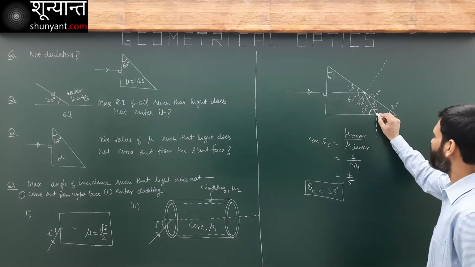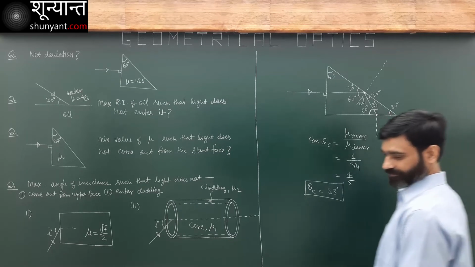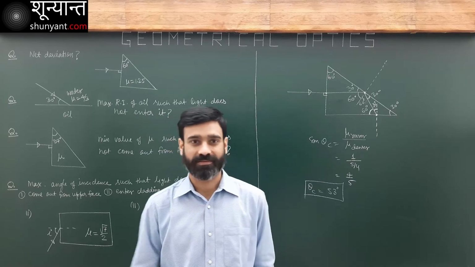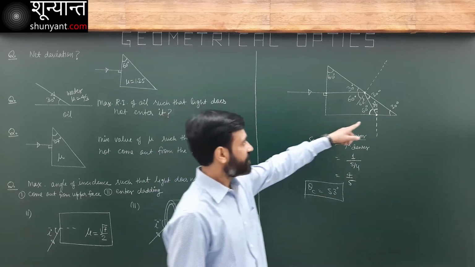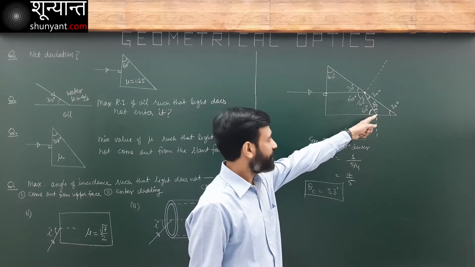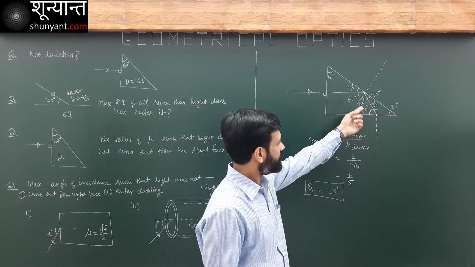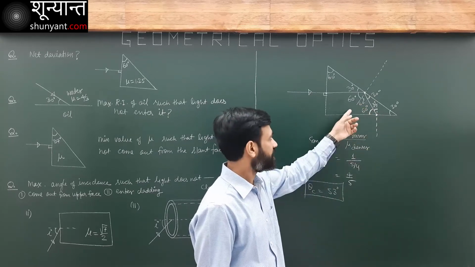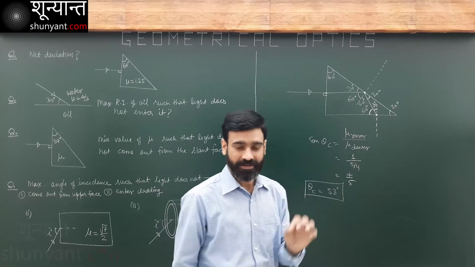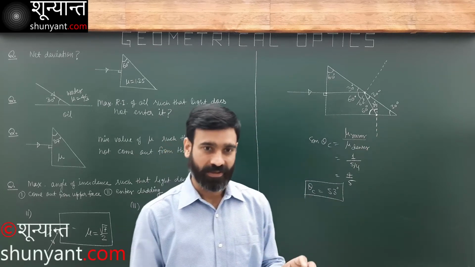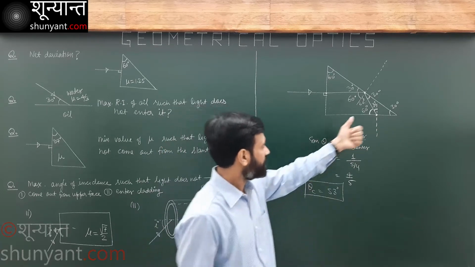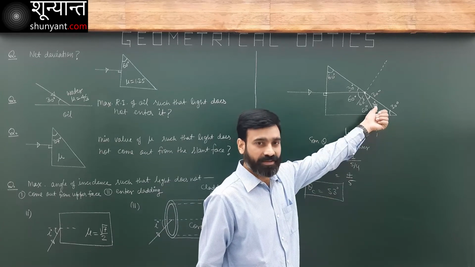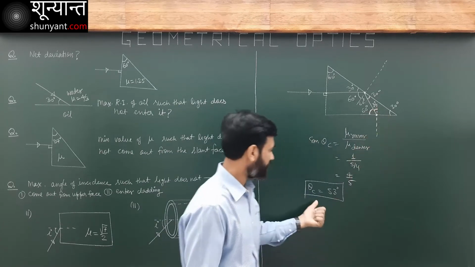Again at this point there is a change in medium. Here also light is going from denser to rarer. There is a chance of total internal reflection. I will compare the angle of incidence here with the critical angle.